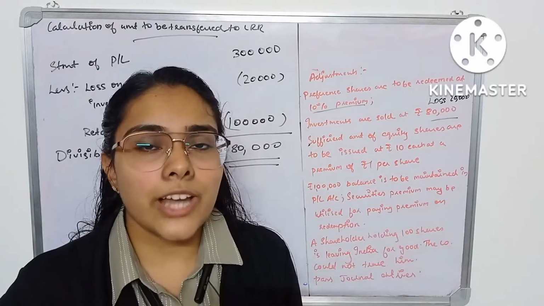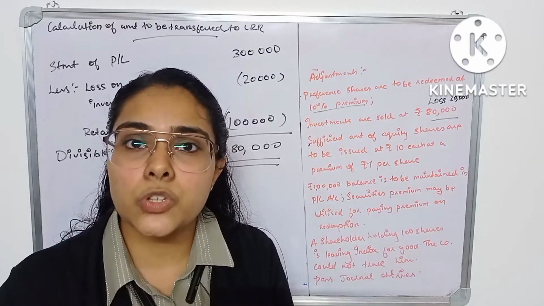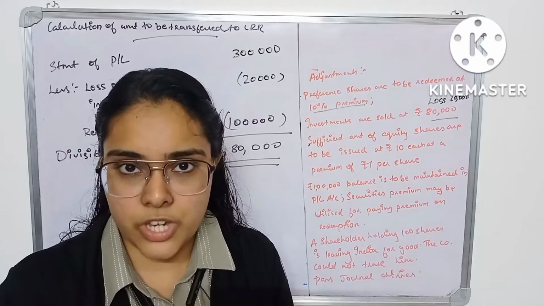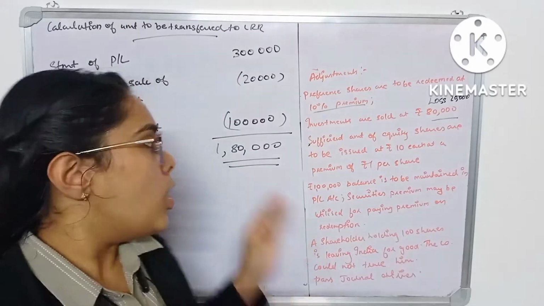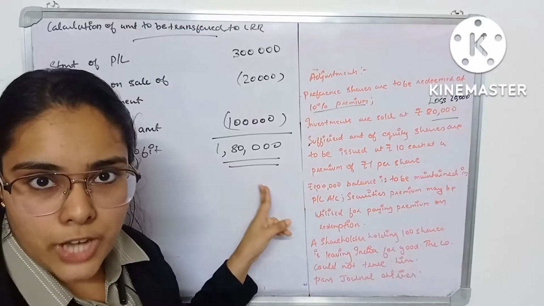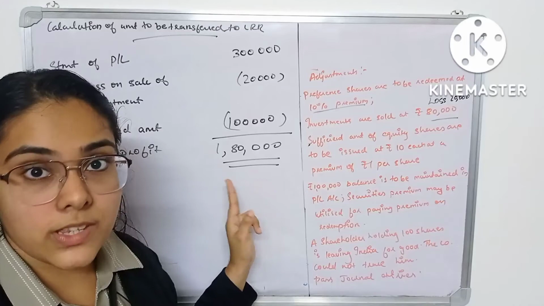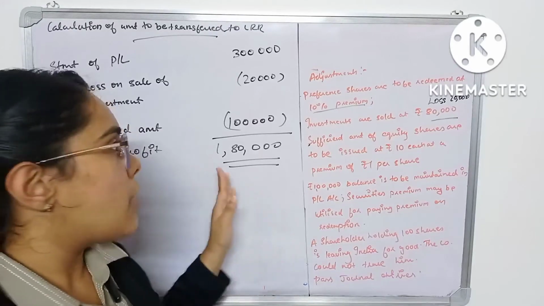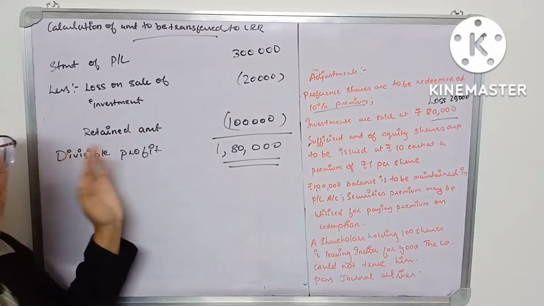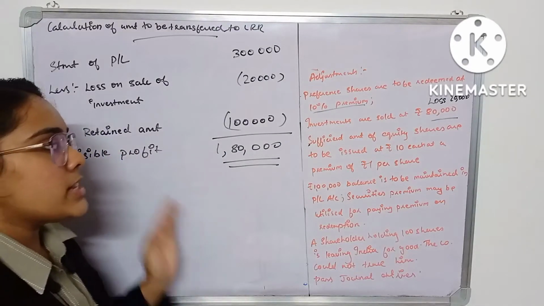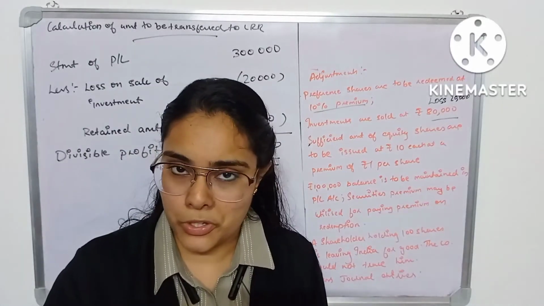Always, the amount from the divisible profit which is utilized for the redemption of preference shares is transferred to capital redemption reserve. So this is the amount to be transferred to capital redemption reserve, and at the same time this is the part of divisible profit which is available for redemption after meeting the loss on sale of investment and the retained amount. Alright, now you have to calculate the amount of fresh issue that you are going to make.